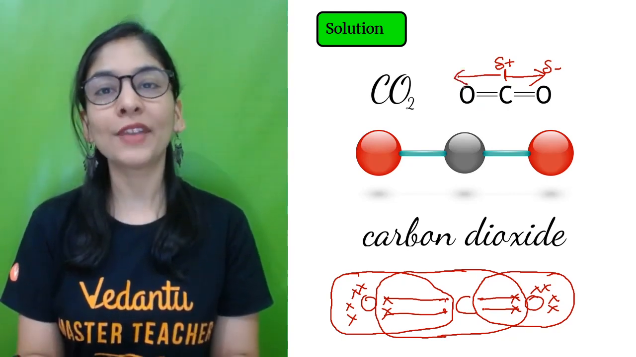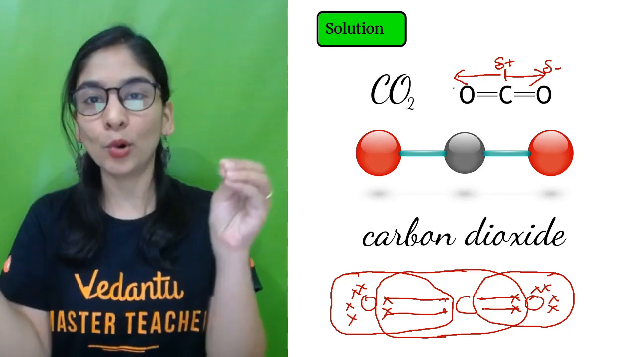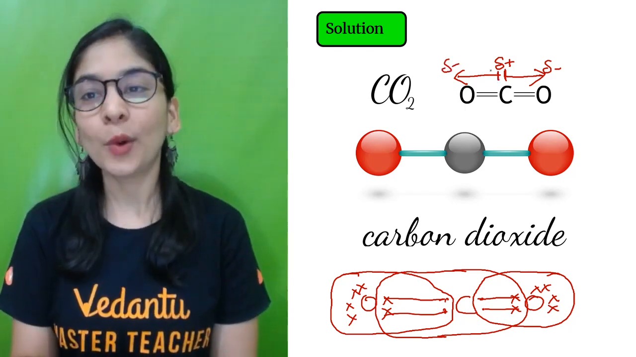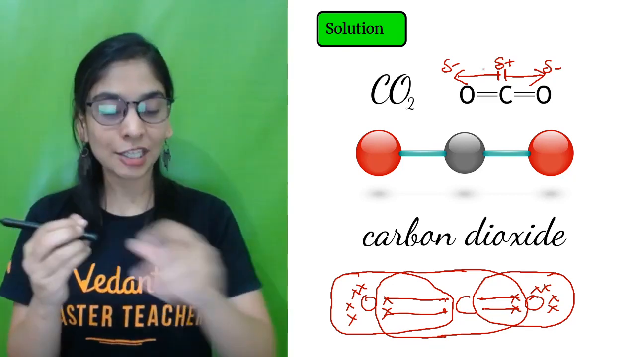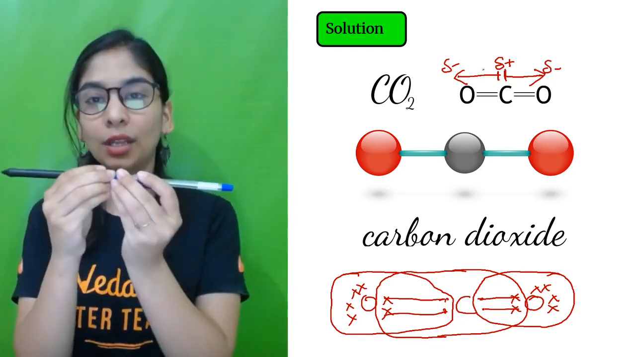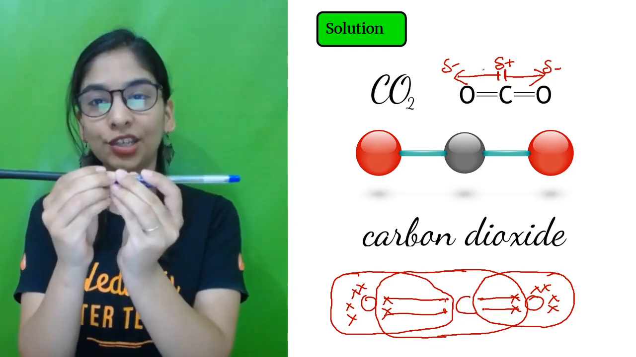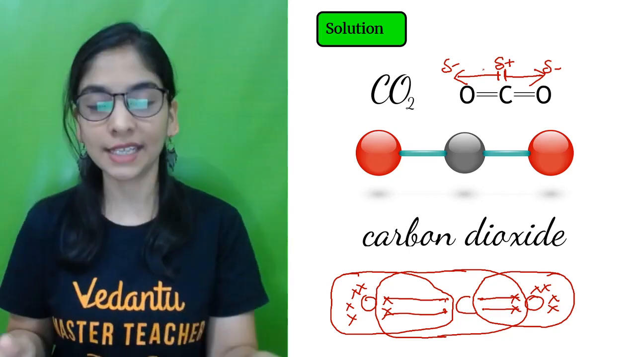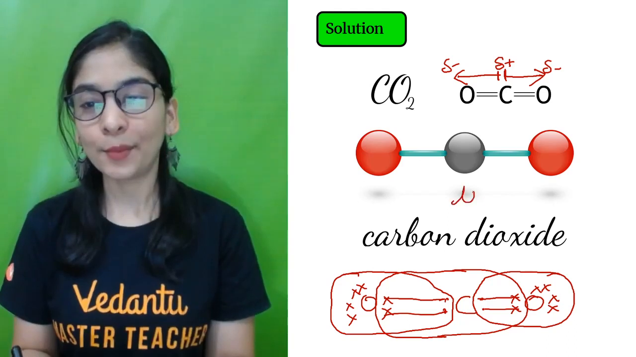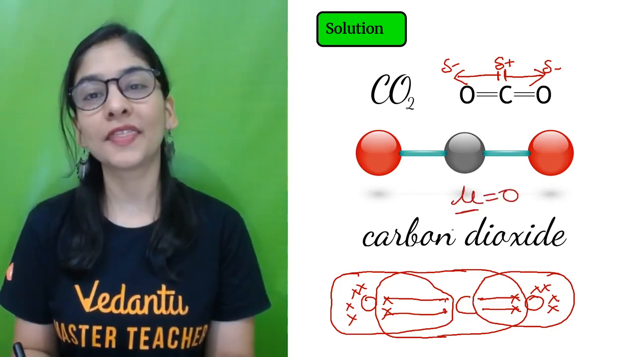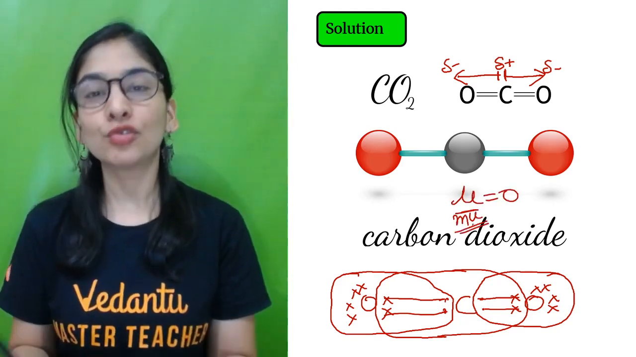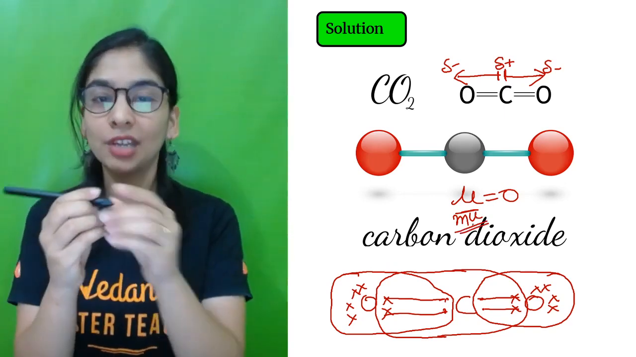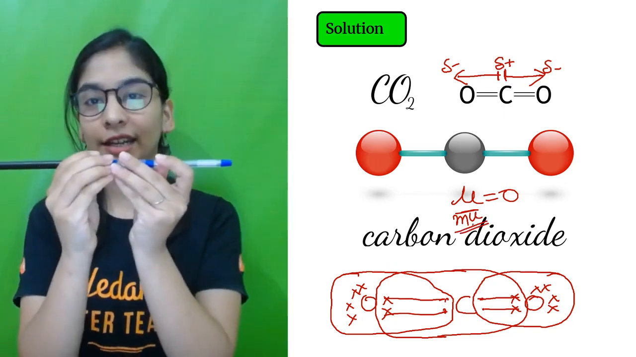So this is more like a vector quantity. This dipole has a direction from positive to negative. And what do we observe, students? That both of my dipoles have opposite directions, and that will cancel out each other. So total dipole moment is 0. Mu is the symbol used to denote the dipole moment. 0 means it just cancels out because of the opposite directions, right?